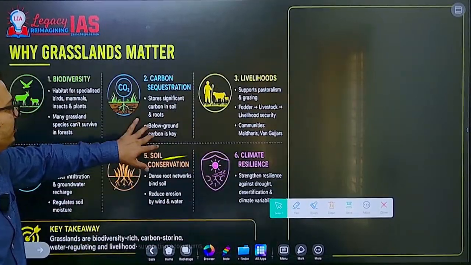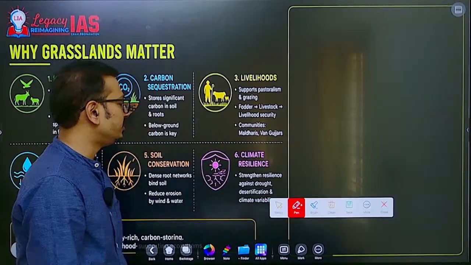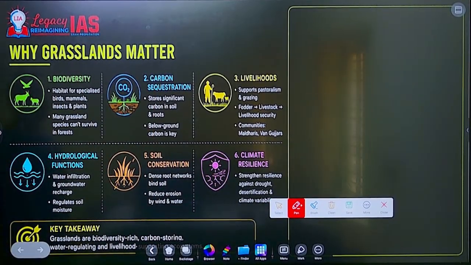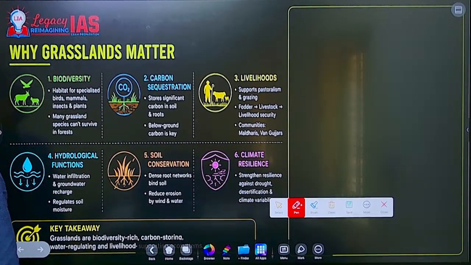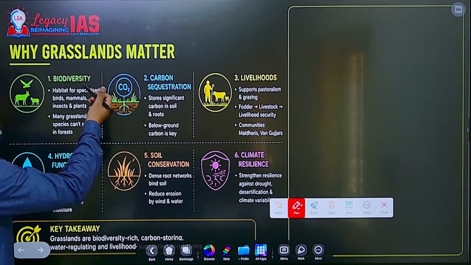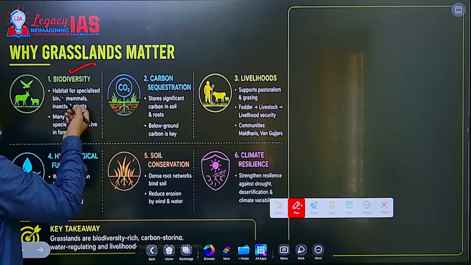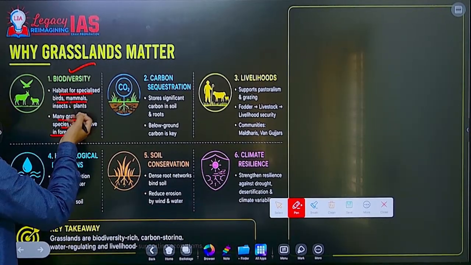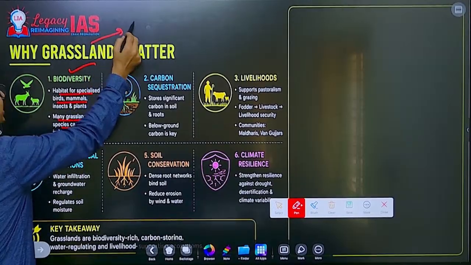So in India, there are different types of open natural ecosystems. Why do grasslands matter? Biodiversity wise they are very important. Many grassland species can't survive in forest. They are habitat for specialized species. Why? Because grasslands are again ecotones.